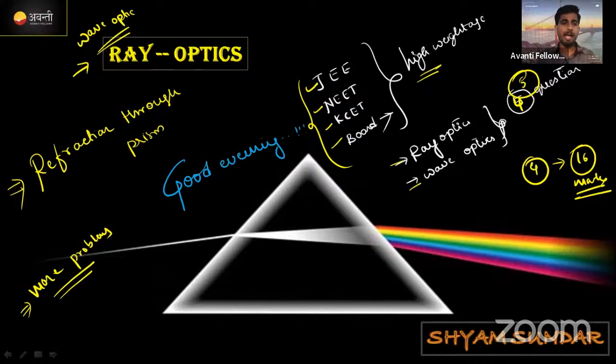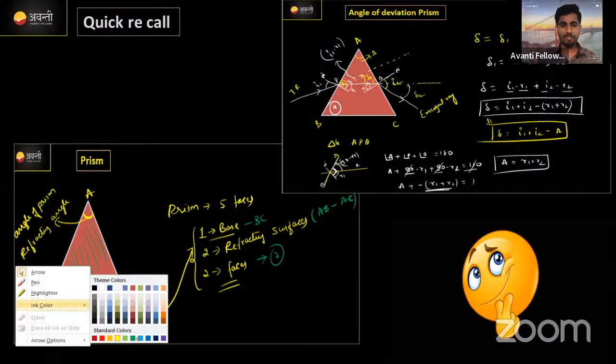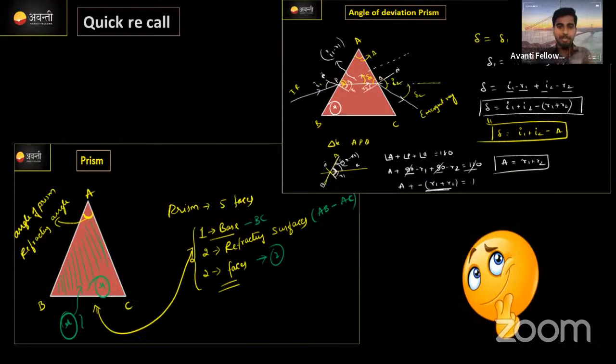Before starting today's class, let us take a quick recall of what we discussed yesterday. In yesterday's class we started with the prism. What is a prism actually? It is also an optical instrument, a transparent one. This is also basically transparent.